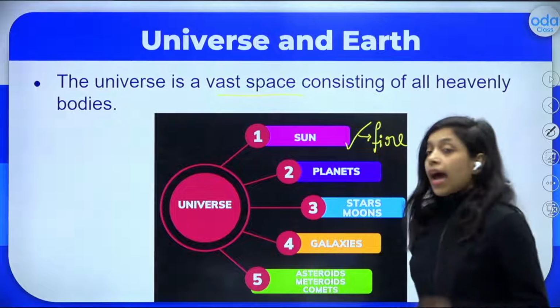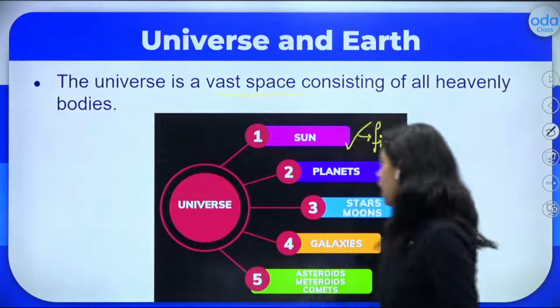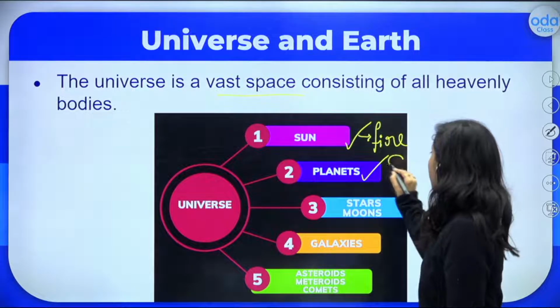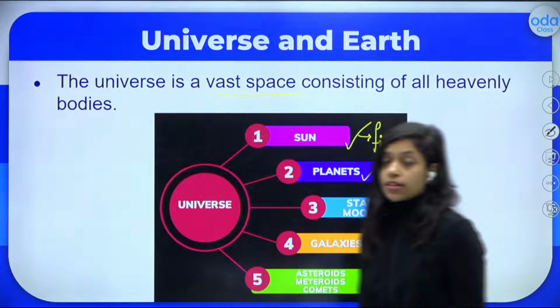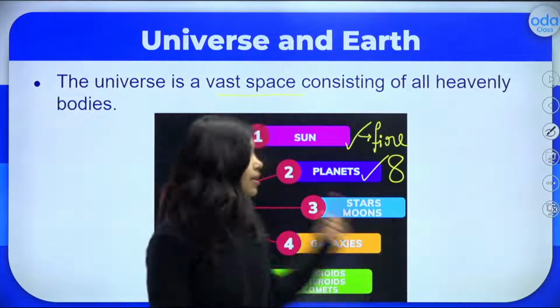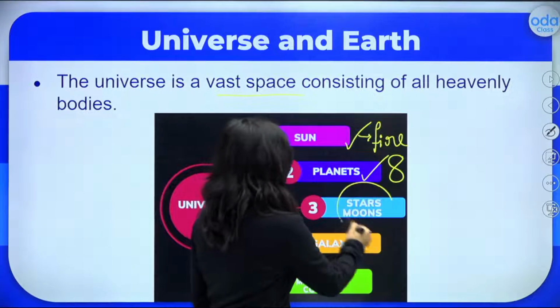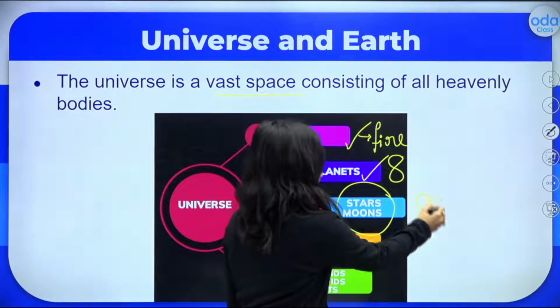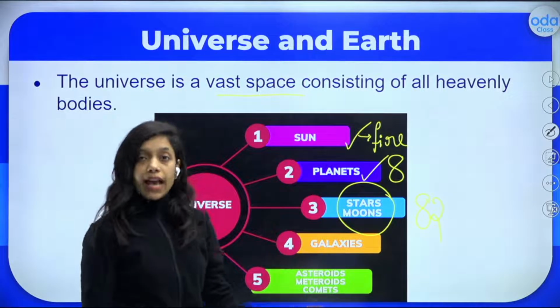This we have studied. And of course, in our universe, we have planets. How many planets do we have in our solar system? We have 8 planets. Then we studied about stars and moons. Which planet has the highest number of moons? That is Saturn with a total of 82 moons. Then we studied about galaxies.